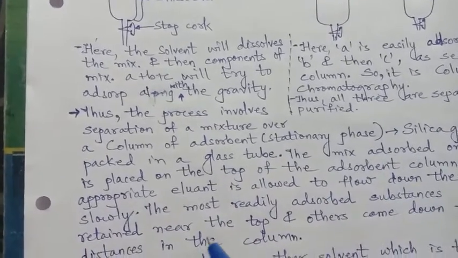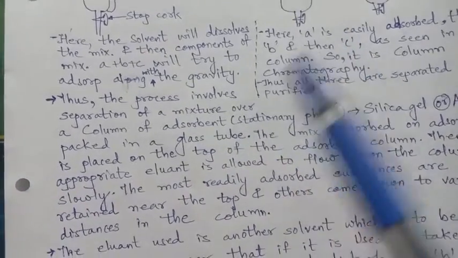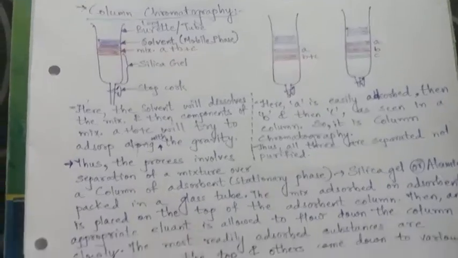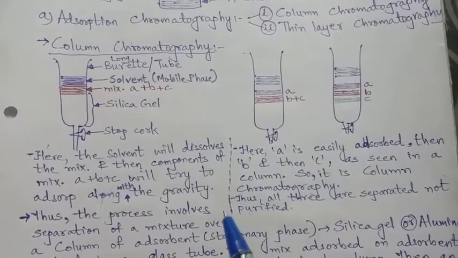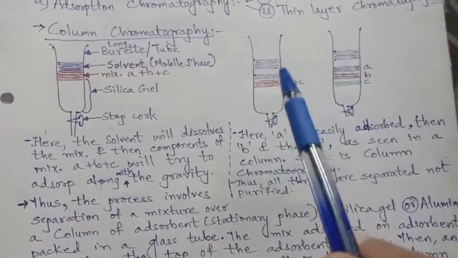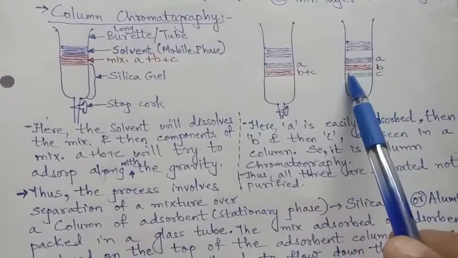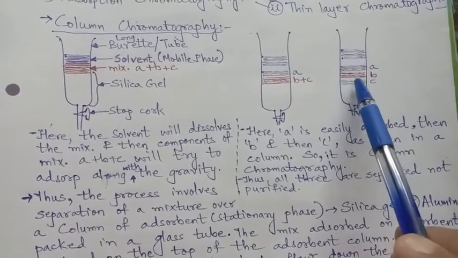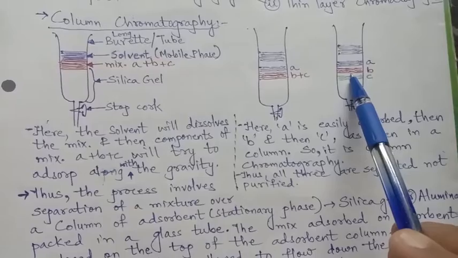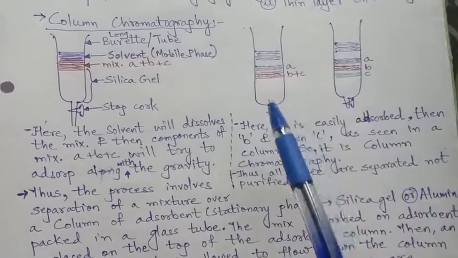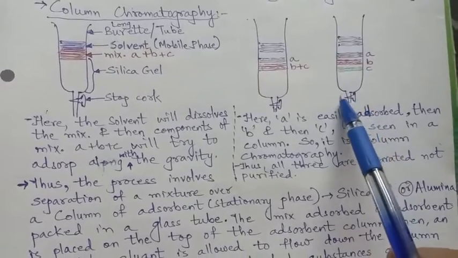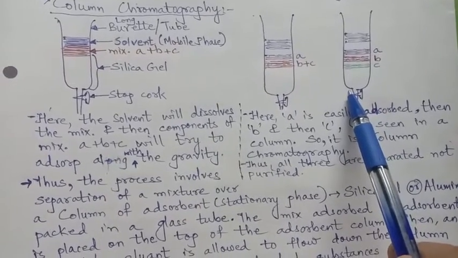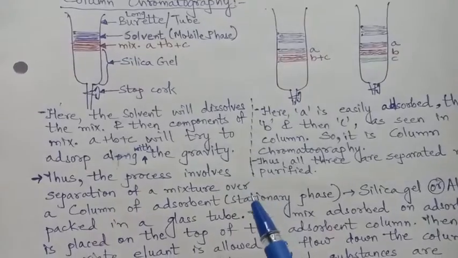First of all, eluent is taken. For the purification, another type of solvent is taken, and that solvent is called eluent. Eluent is the solvent which will react with the respective component and will not take into consideration other components, and it will come out and is collected from this end point, by opening the stopcock.